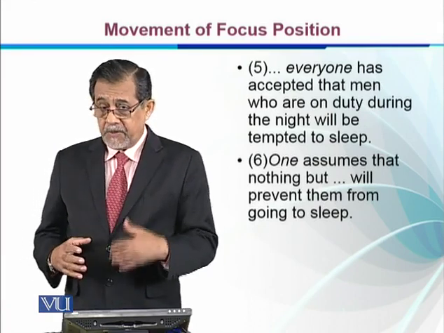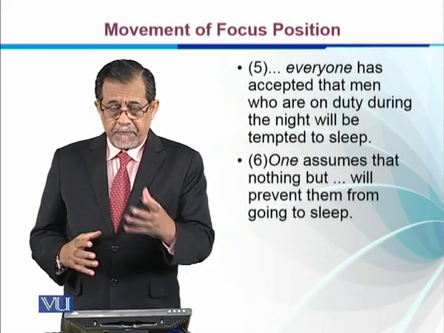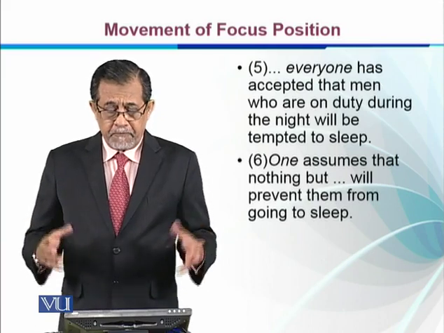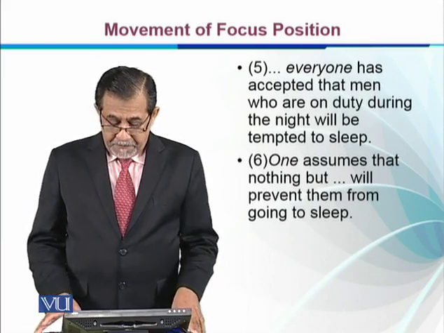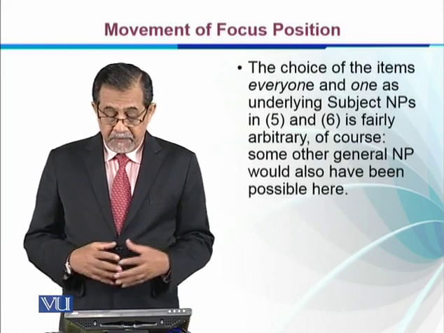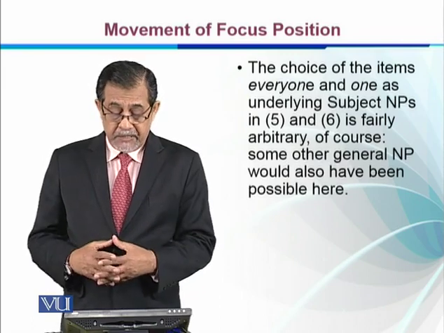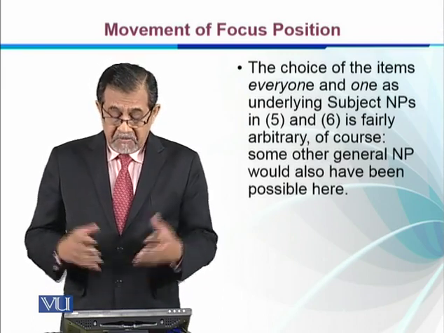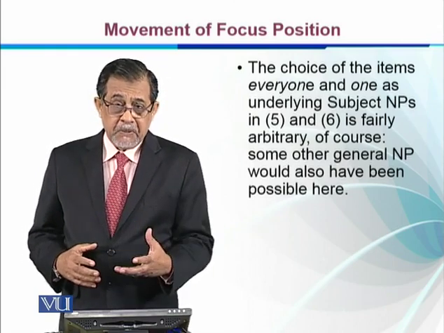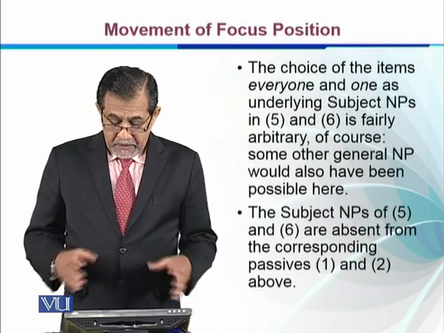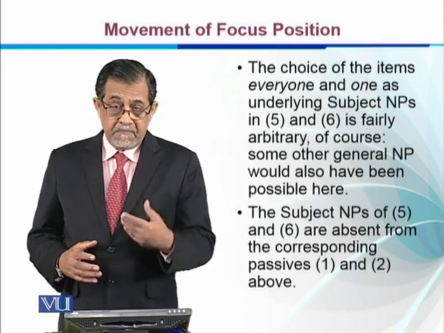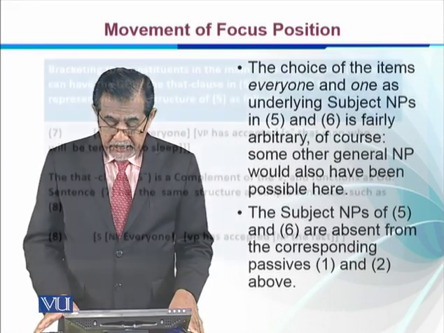Because the nature of the sentence calls for such a subject, which refers to a lot of people. So everyone or one. The choice of everyone and one as underlying subject NPs in 5 and 6 is fairly arbitrary. Of course, some other general noun phrase can also be used instead; we can say people, right? The subject NPs of 5 and 6 are absent from the corresponding passive sentences. There is no by phrase, no agent phrase, in 1 and 2.